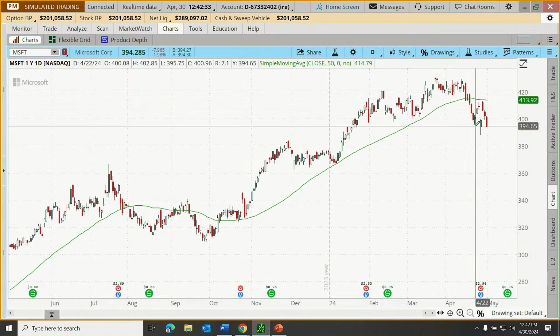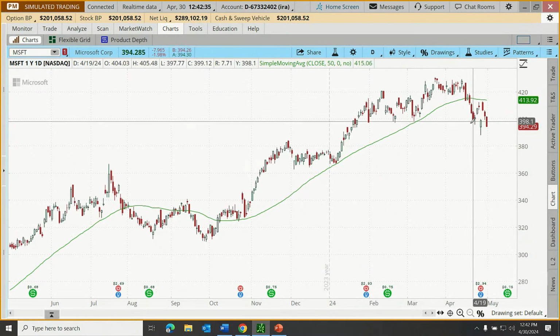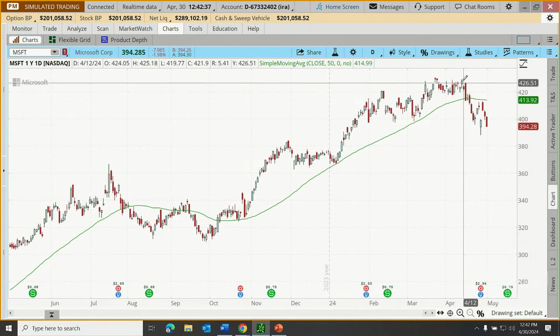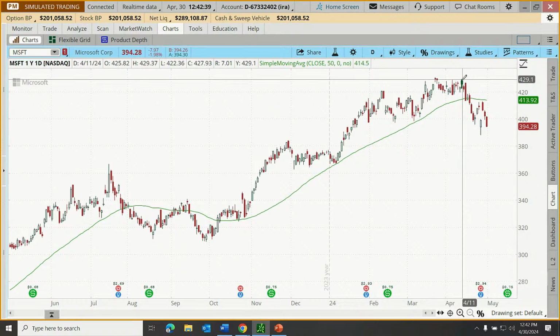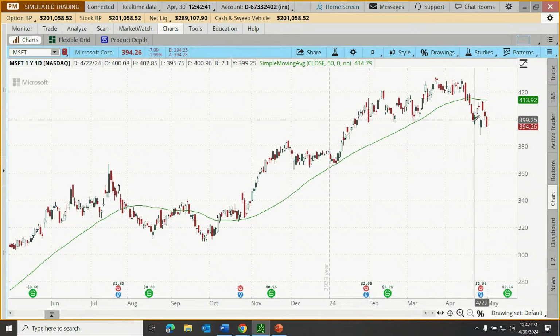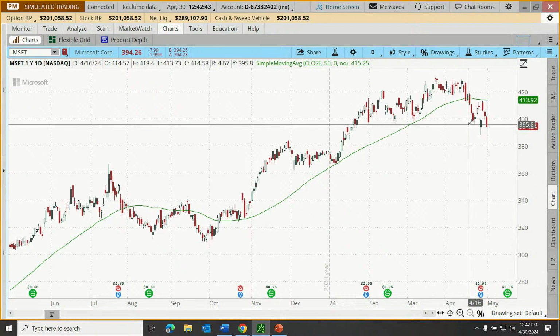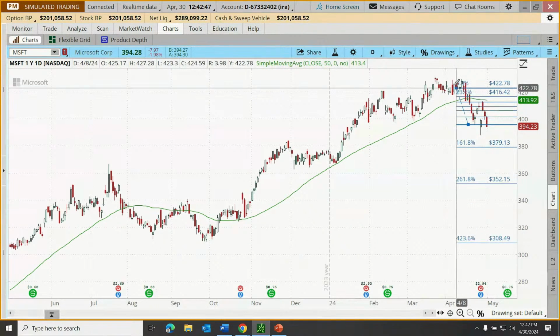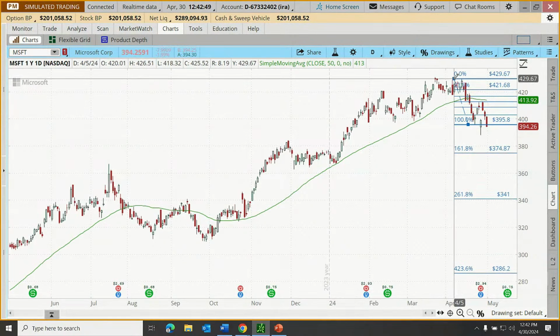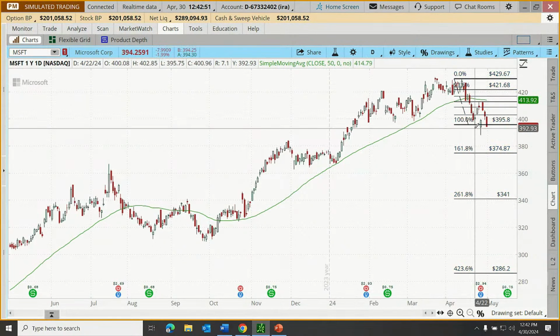Well, this is starting to break down again. Made a strong move to the downside. You'll notice here from this peak April 11th until maybe April 22nd, it ran down. We could use the same tool, just make a click at the bottom and make our second click up at the top, and it makes the same lines, but in the other direction.